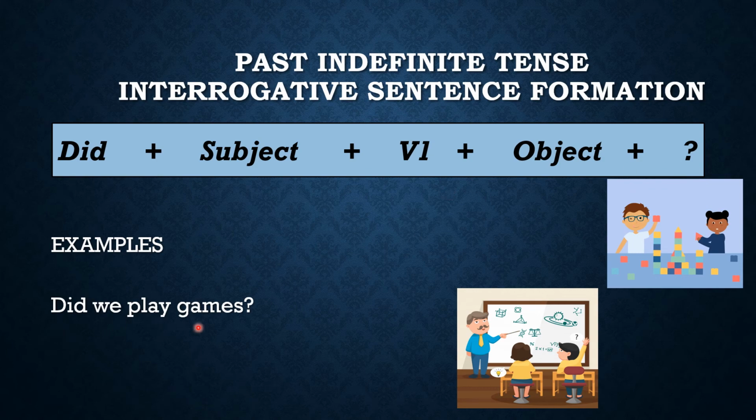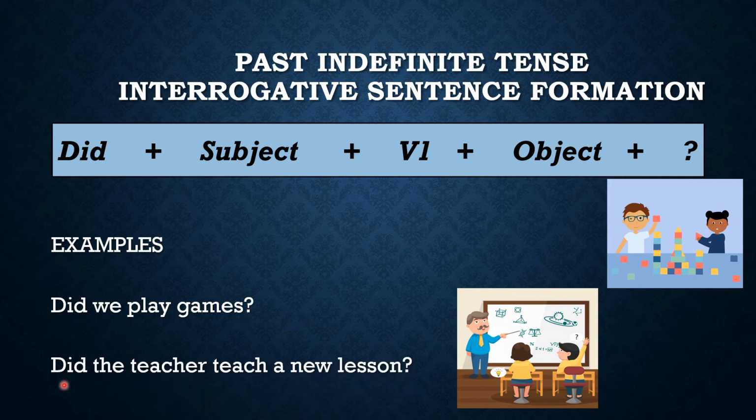Did we play games? Now you see that I have taken out did in the start of the sentence. Then I have put the subject. Then this is the first form of the verb, play, and games is the object. And at the end, I have put the question mark.